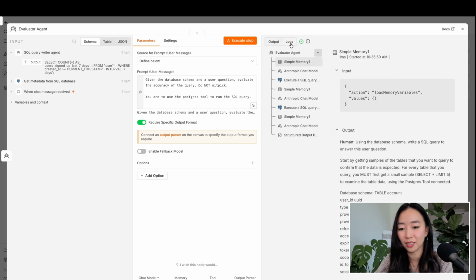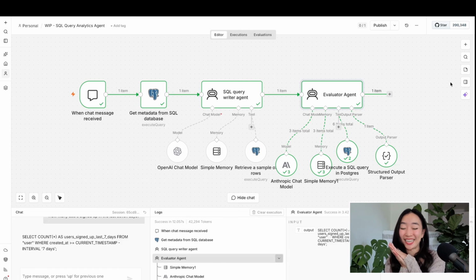So let's look in the logs. We can see, again, the different steps the AI agent took. It always starts from memory, then it goes into the chat model. And if it decides to use tools, it will go ahead and call one or more of those tools. All right, we're so close to being done. We just have 2 very simple nodes left.